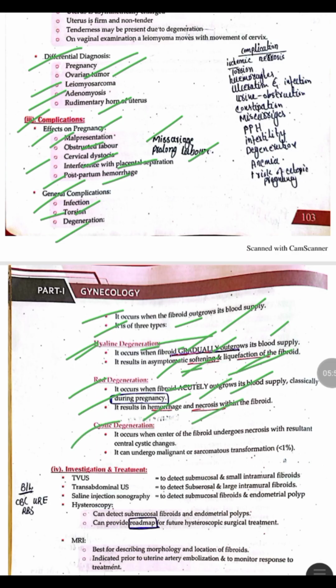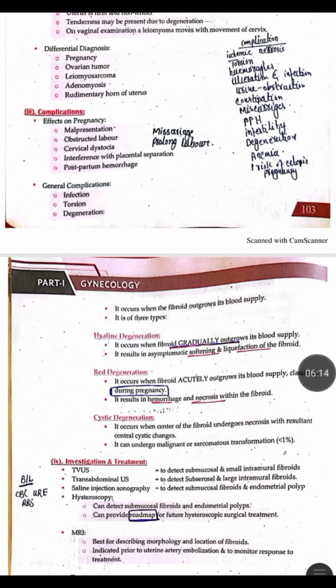Third one is the cystic degeneration. In cystic degeneration, necrosis occurs in the center of the fibroid, along with resultant central cystic changes. There may also be malignant sarcomatous transformation in cystic degeneration, but the chances are less than 1%. So the types of degeneration include hyaline degeneration, wet degeneration, and cystic degeneration.